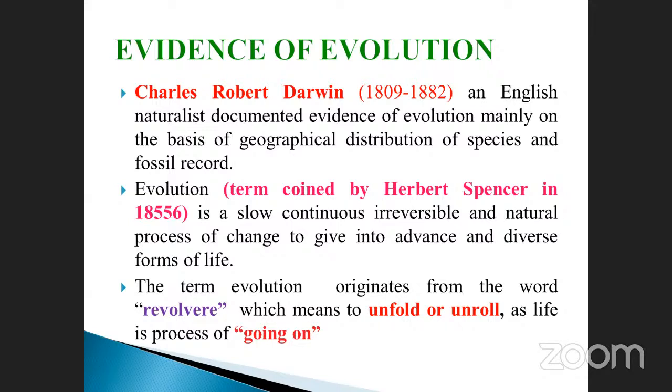It is a slow, continuous, irreversible, and natural process of changes that gives rise to advanced and diverse forms of life. Slow, continuous changes, irreversible in nature, that is called evolution.